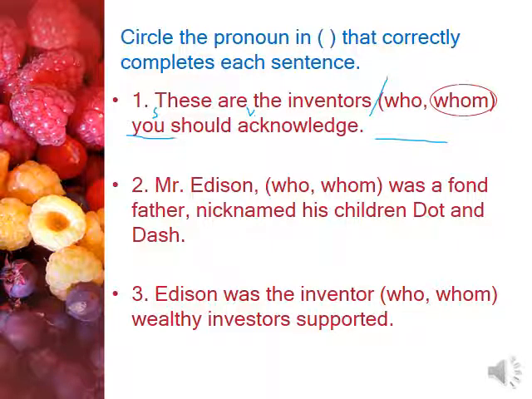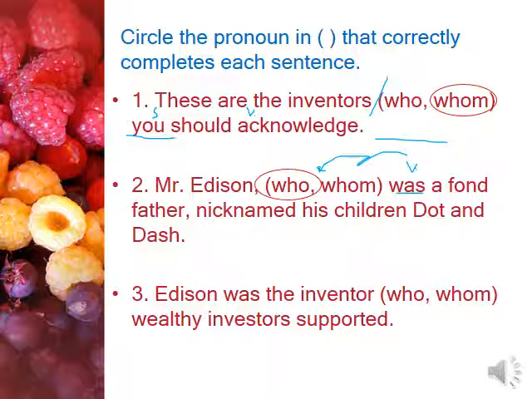I need an object. Number two, Mr. Edison, who or whom was a fond father, nicknamed his children Dot and Dash. Very well. So I have here a verb. Before the verb, what do I need? A subject. Okay, so I need who. Mr. Edison, who was a fond father, nicknamed his children. Okay.